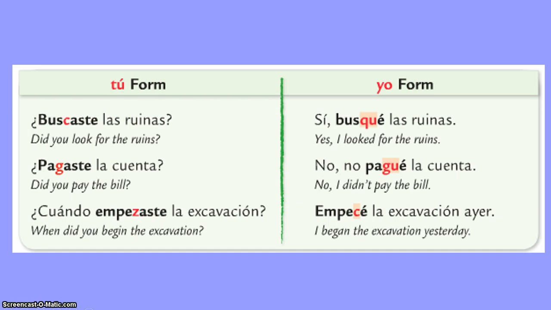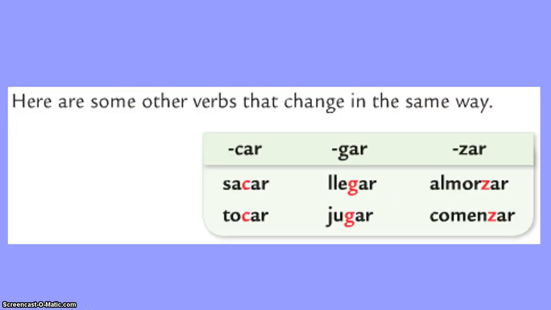¿Buscaste la aspirina? Sí, busqué la aspirina. Gar verbs like pagar, G to GU. ¿Pagaste la cuenta? No, no pagué la cuenta. And also zar verbs like empezar. ¿Cuándo empezaste la excavación? Z to C change: empecé la excavación ayer.